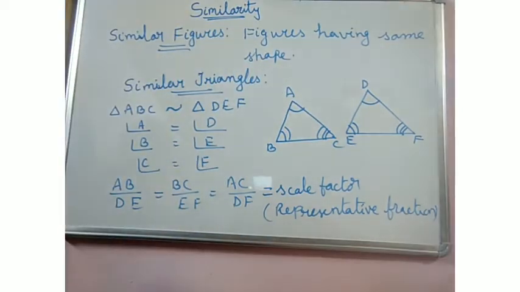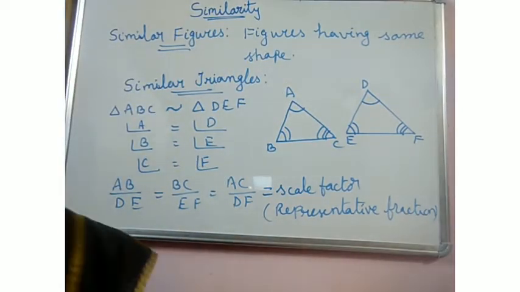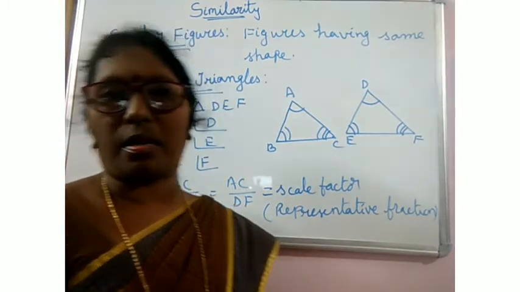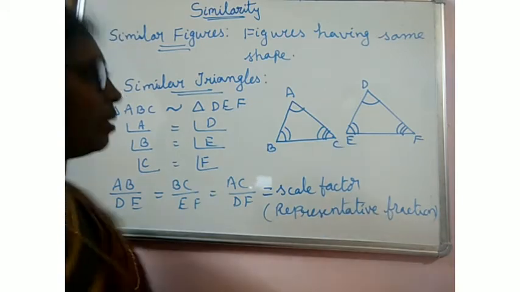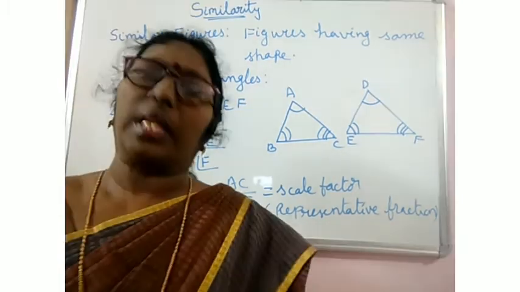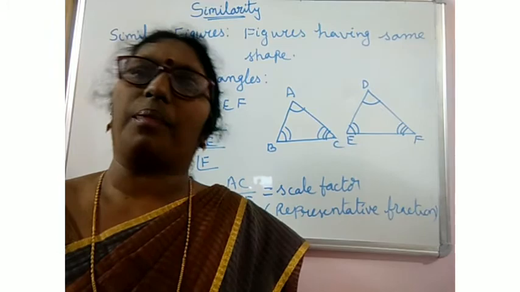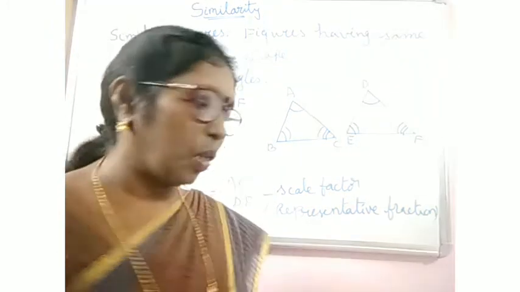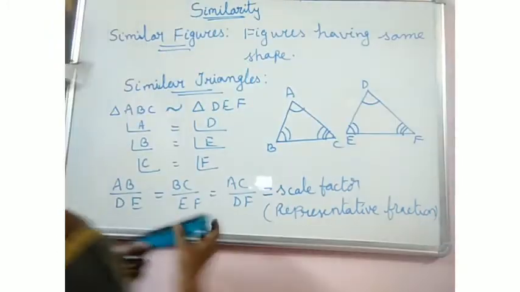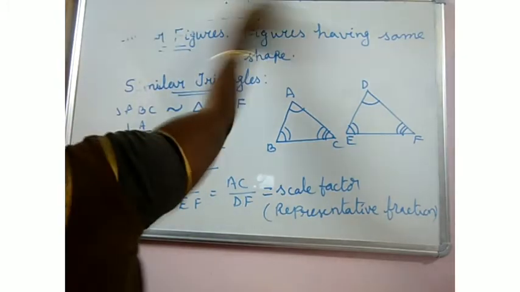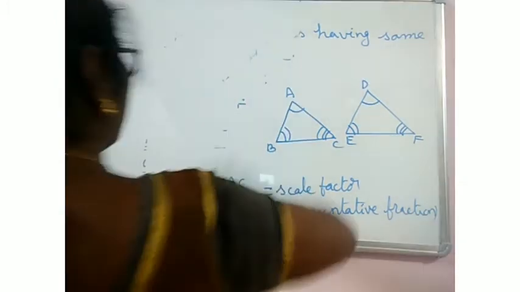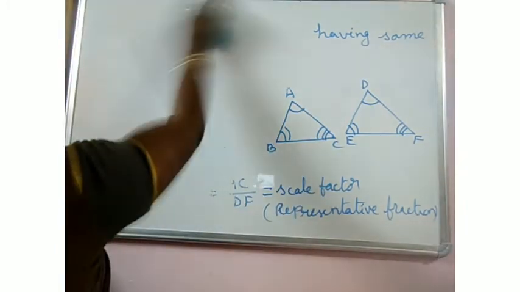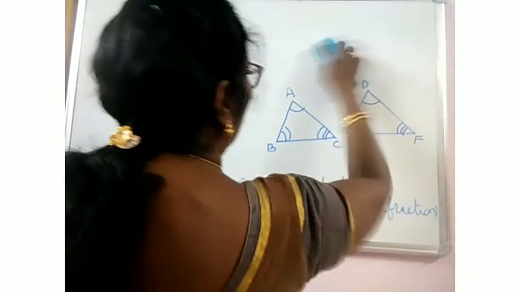Okay. Then how to know that two triangles are similar? There are some criteria to know whether two given triangles are similar or not. Let us have them. The criterion is singular, criterions or criteria plural.